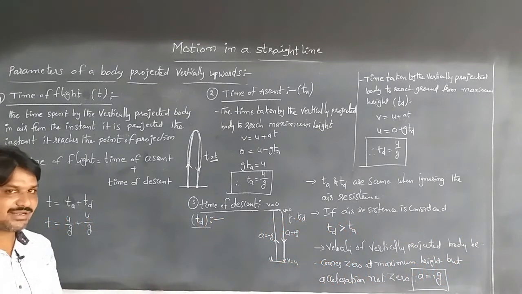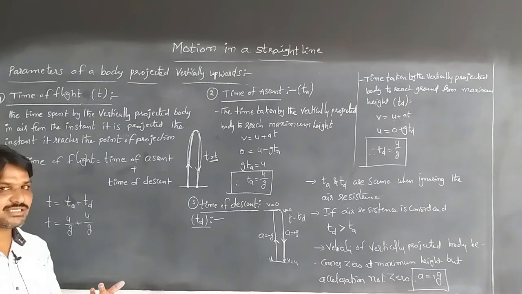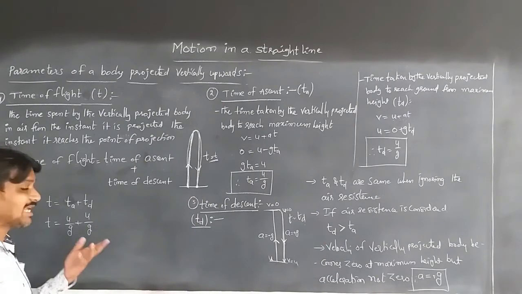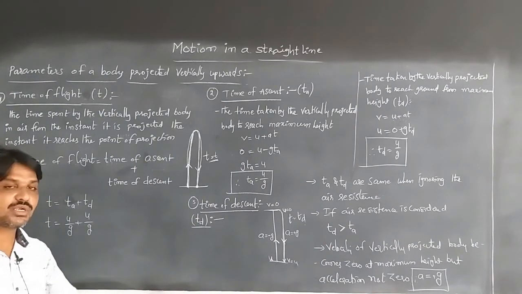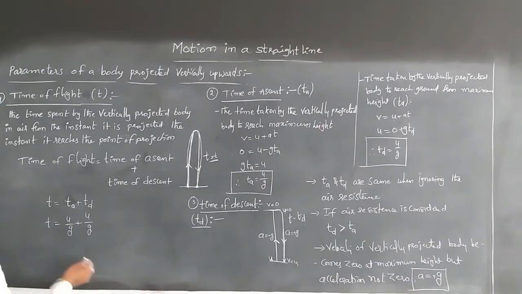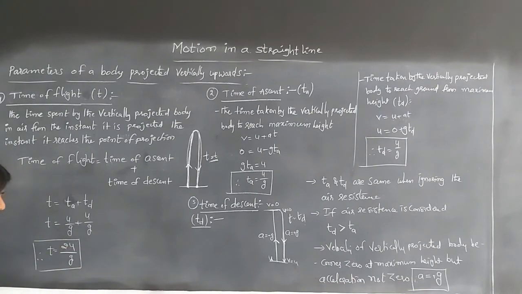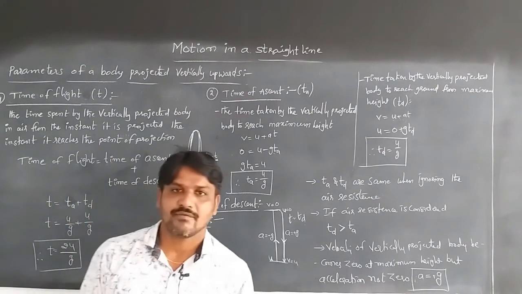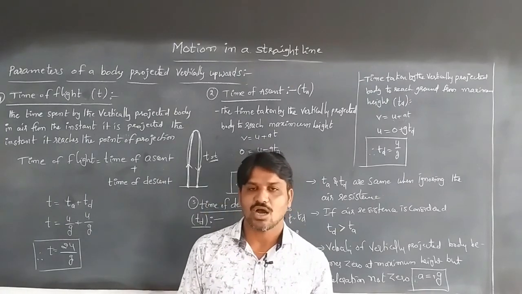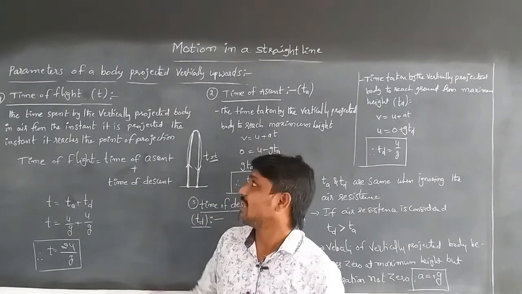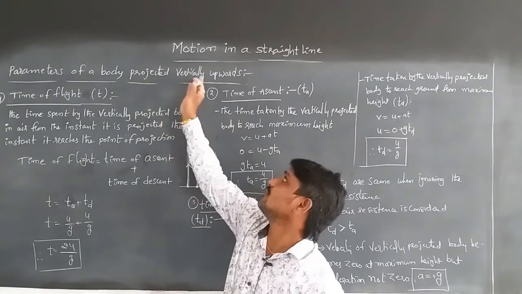Otherwise, if air resistance is considered, the time of descent will be more than the time of ascent. So T is equal to 2u by g, the time of flight. These are the 4 parameters of a body projected vertically upwards. This is about the parameters of a body projected vertically upwards.